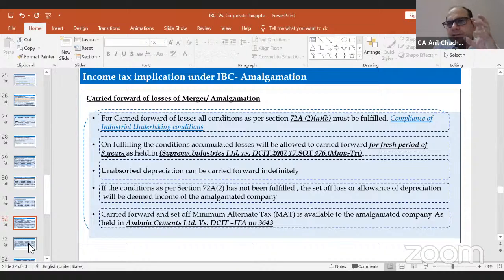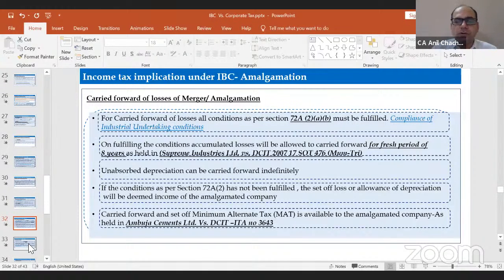That has not been changed, and no relaxation has been provided for the IBC companies, because the industrial undertaking could be your manufacturing company. Suppose I'm a service company or some other company which does not fulfill the criteria of the industrial undertaking, like a hotel which has been mentioned, or any condition which does not meet the definition of the industrial undertaking under section 72A of the Income Tax Act.